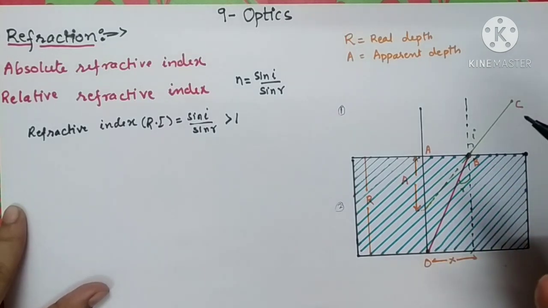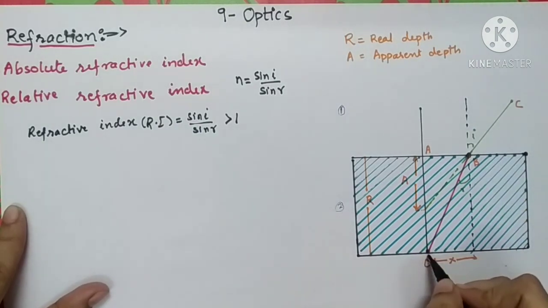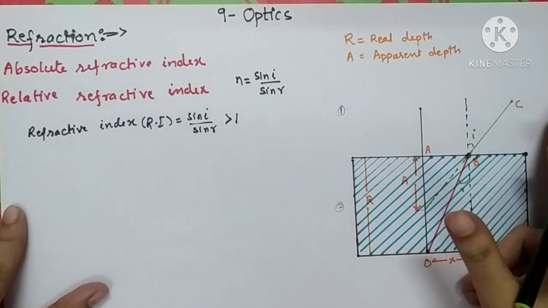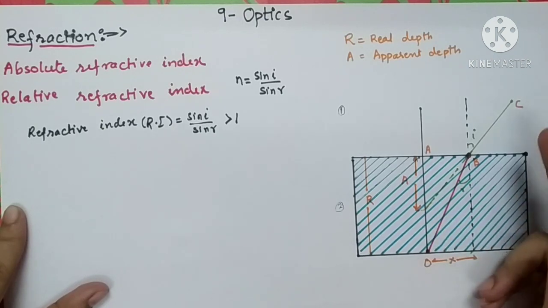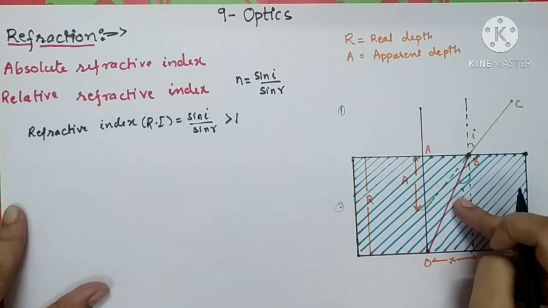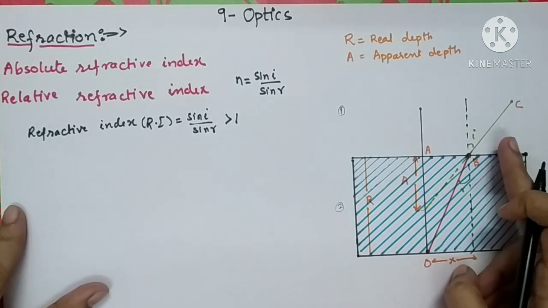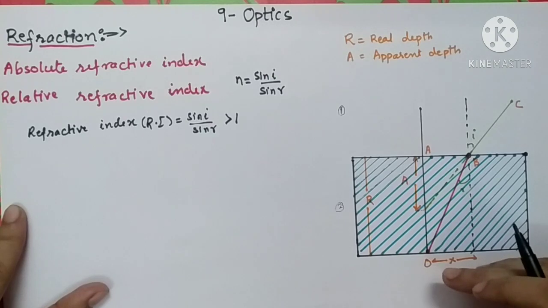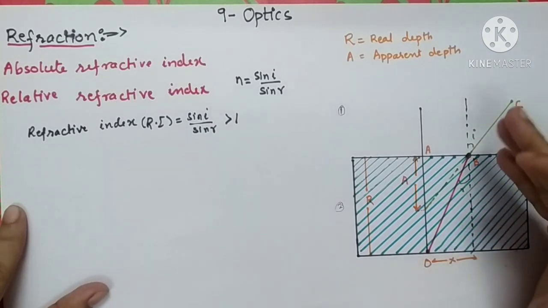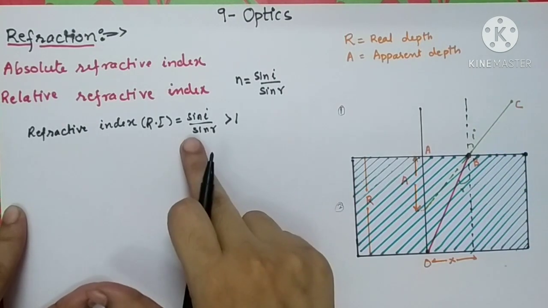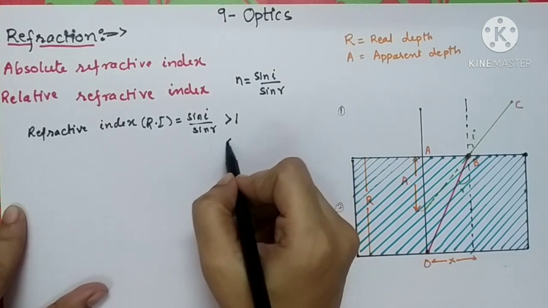And the opposite is also true, as the light ray can retrace its path whenever you take the incident ray inside a denser medium. It will follow this path and it will be refracted in air. At that time, the angle of refraction will become the angle of incidence, and the angle of incidence will become the angle of refraction. So whenever a light ray passes from denser medium to rarer medium, the angle of refraction will be greater than the angle of incidence, and this ratio sine i upon sine r is found to be less than 1.